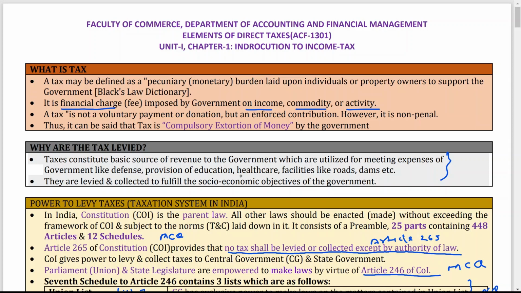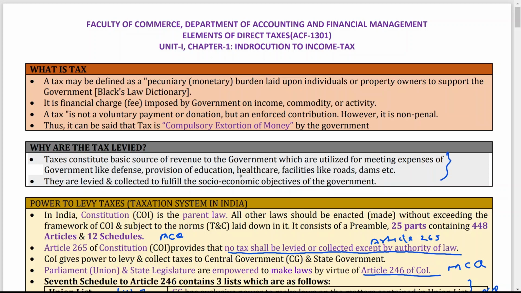Why are taxes levied? Taxes constitute the basic source of revenue for the government, which is utilized for meeting government expenses like defense, provision of education, and healthcare facilities like roads, dams, etc. They are levied and collected to fulfill the socio-economic objectives of the people. So why are taxes levied?